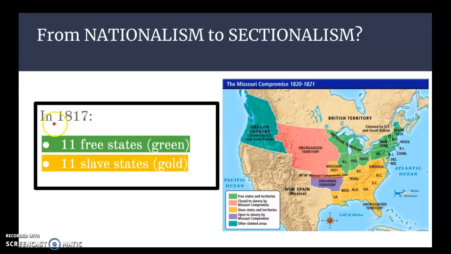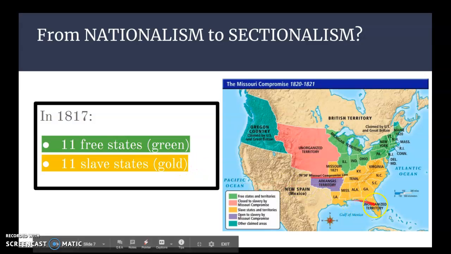So in 1817, think way back, that's 203 years ago, we had a pretty good balance in this country. We had 11 free states. These are the green ones up here. Notice Wisconsin, not a state yet. And then we had 11 states that had slavery. And they are the gold states down here.